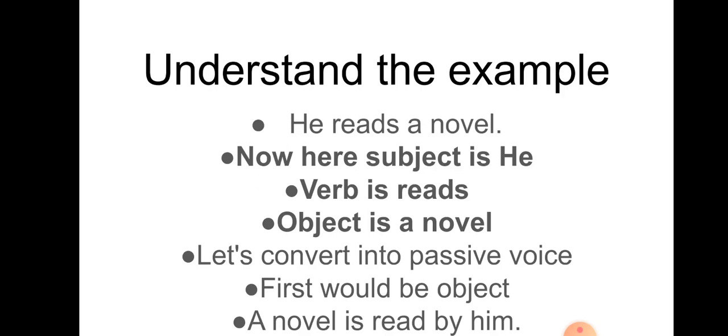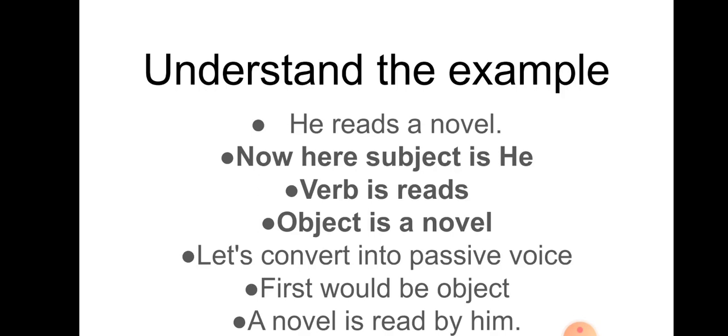So here with a novel, is will be used. So a novel is. Now you have to write the past participle of the verb. Here the verb is reads. So what is the past participle of read? Obviously read, means the spelling will be the same but the pronunciation will be changed.